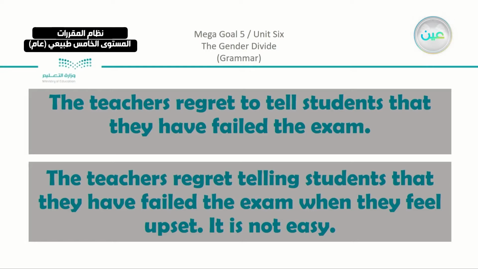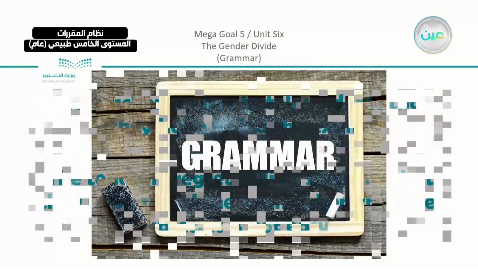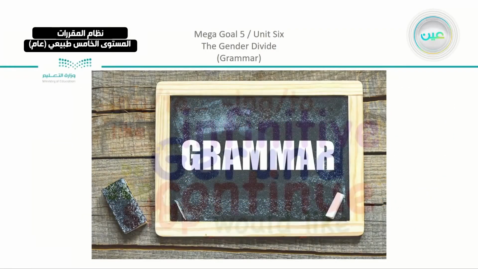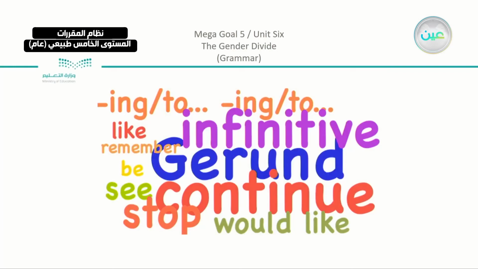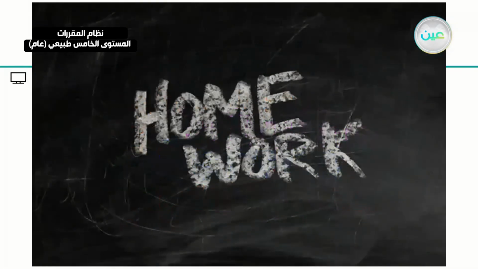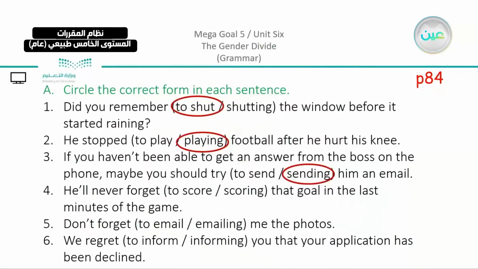Now I gave you a lot of exercises to do, and we are going to pass by them since we are talking about grammar, and we passed by the infinitive and the gerund as we said. Also we have here the homework part that we said. We have here the exercises. Now in the choosing the correct form, I did 3 and we are going to do the rest. So we have here page number 84.